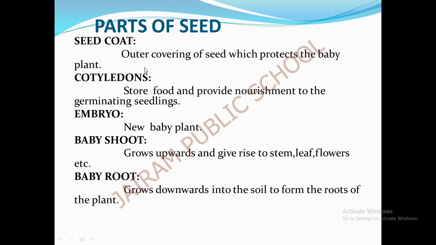Okay, I will once again repeat the parts of the seed. The first part is the seed coat, the outer covering of the seed which protects the baby plant. It is a very thin layer covering the seed. Under the seed coat there are two halves, called cotyledons. Two halves or a single half: a single half comes in monocotyledons, and two halves come in dicotyledons. I'll show you a picture, then you can get an idea of cotyledons.